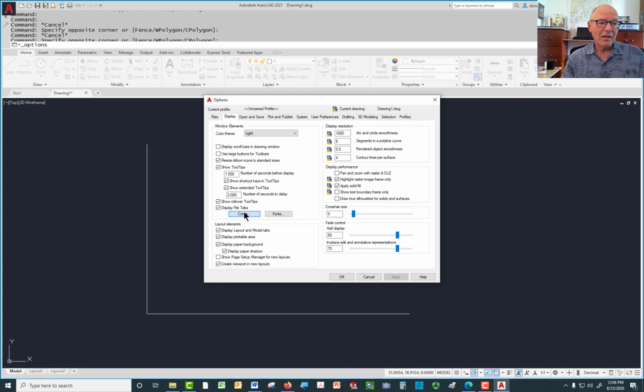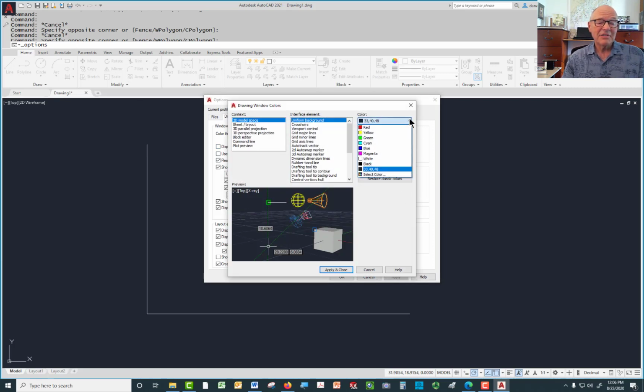And while I'm here, I'm going to go to Colors. I'm going to change my background from the red, blue, and green combination, and that's 33, 40, and 48, relative amounts of the different colors that go into forming all the colors. That's pretty close to black. Why they have that, I'm not quite sure. It's slightly grayer than black. And you have all kinds of choices here.